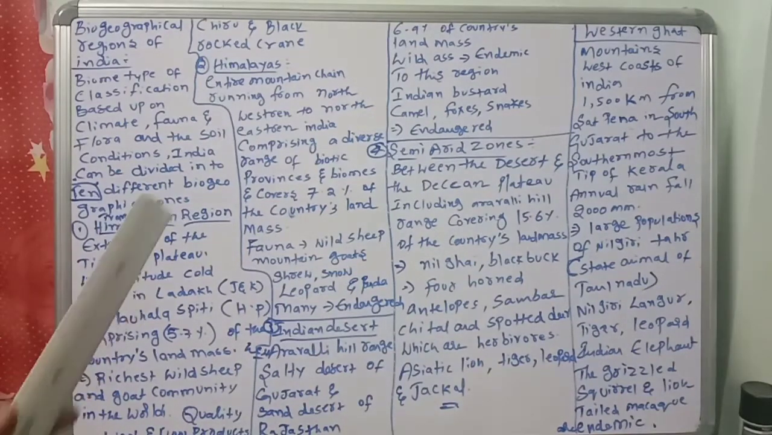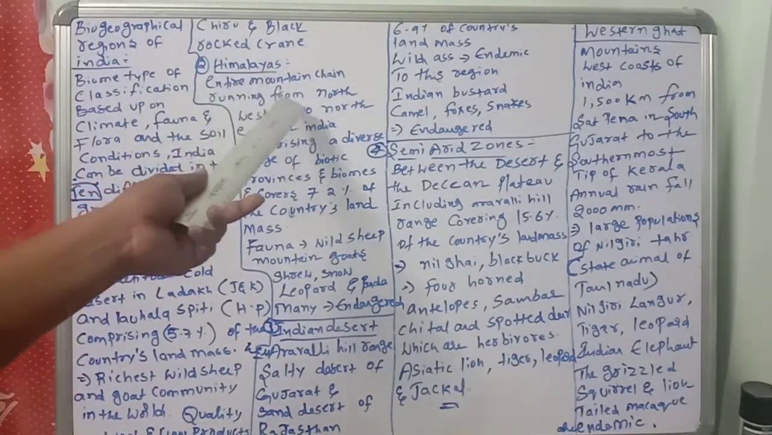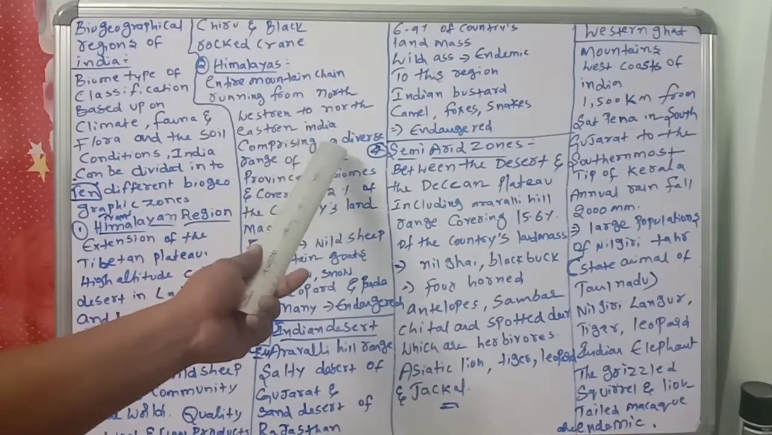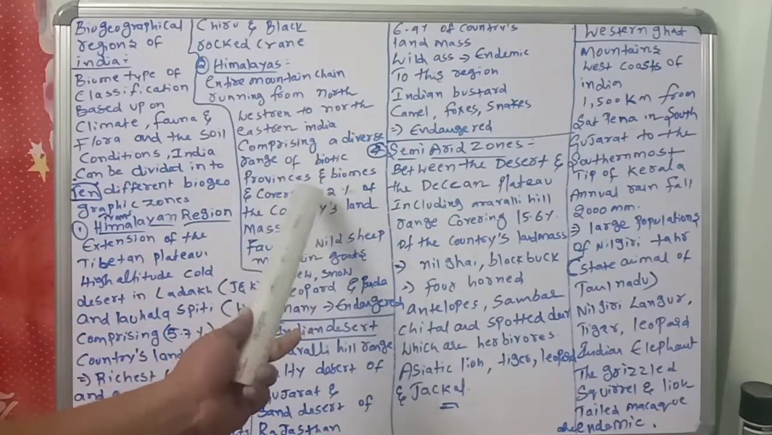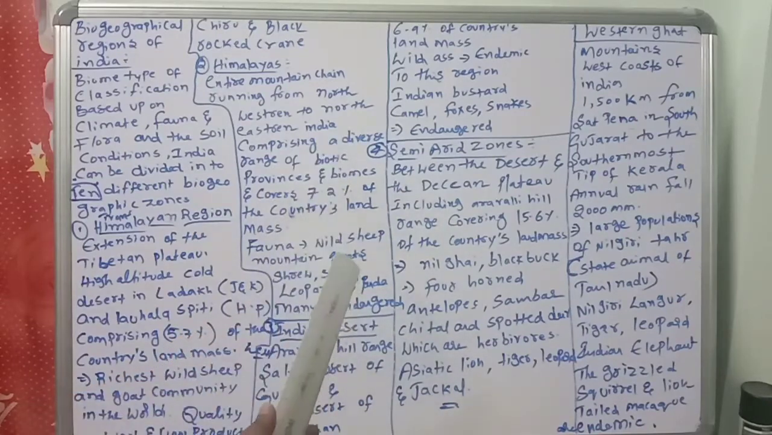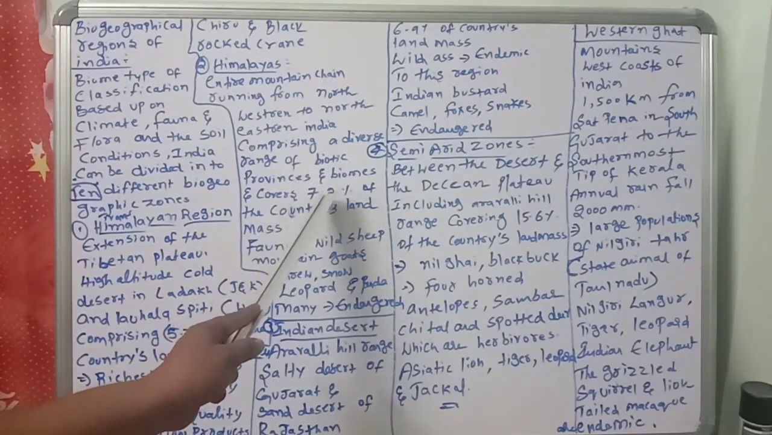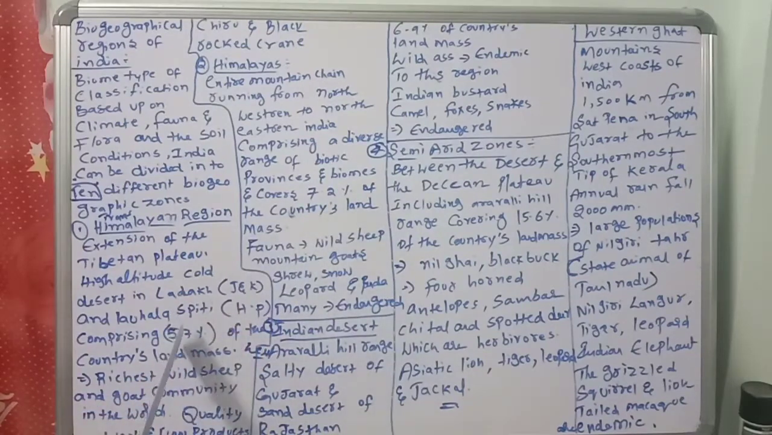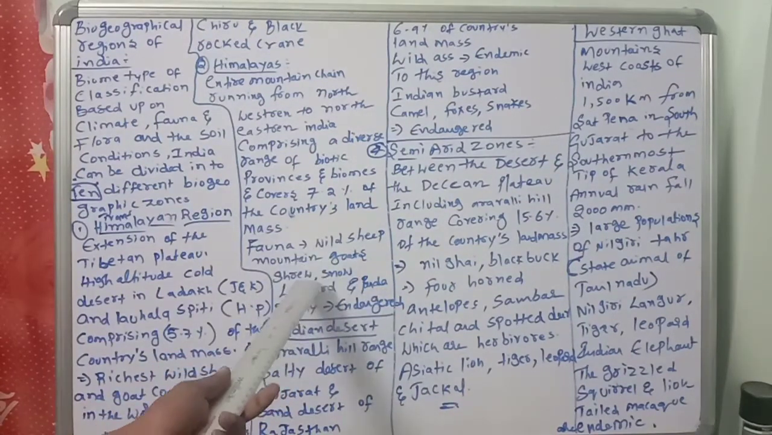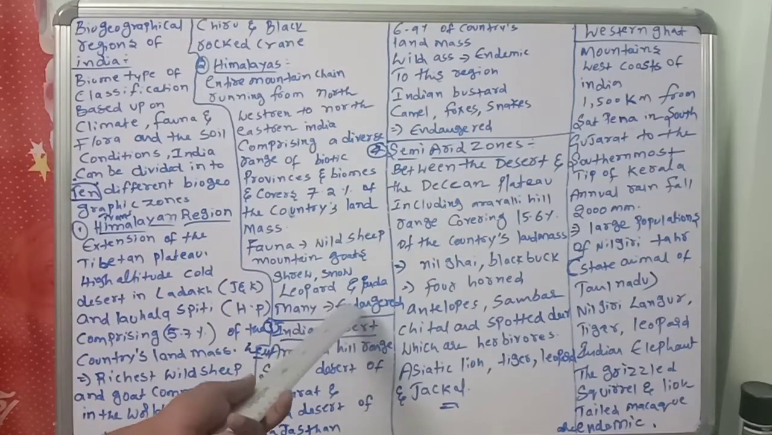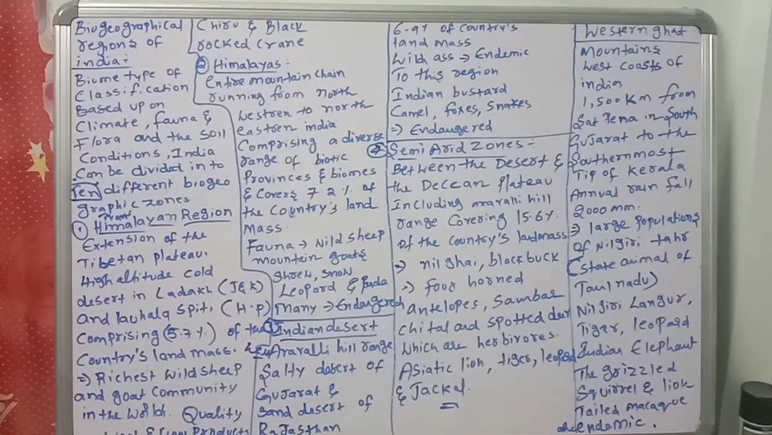Then Himalayas, the entire mountain chain running from northwestern to northeastern India, comprising a diverse range of biotic provinces and biomes, and covers 7.2% of the country's landmass. Here 5.7%, here 7.2%. These are all the bits you should remember. Wild sheep, mountain goats, shrew, snow leopard, panda, and many endangered species are there in the Himalayas. That point is also important.